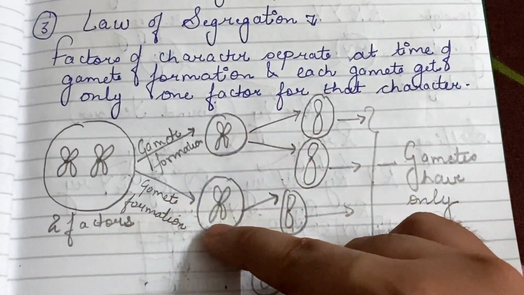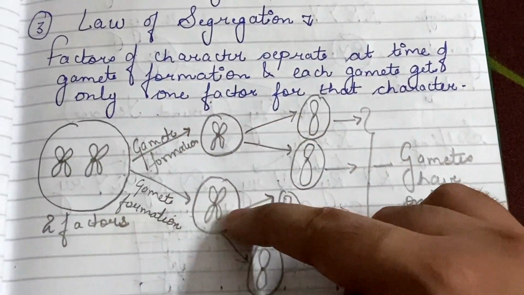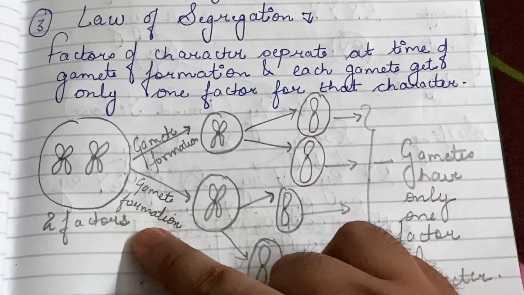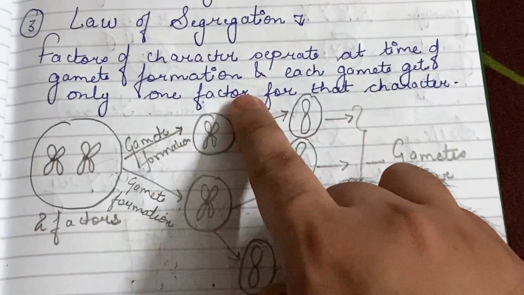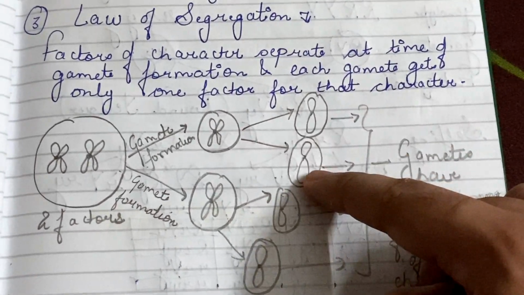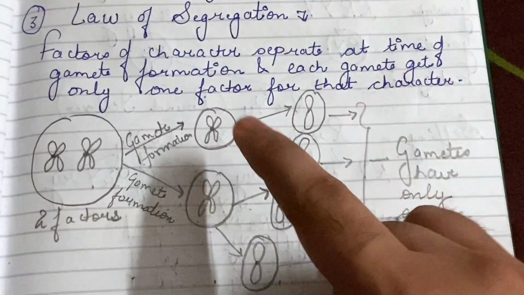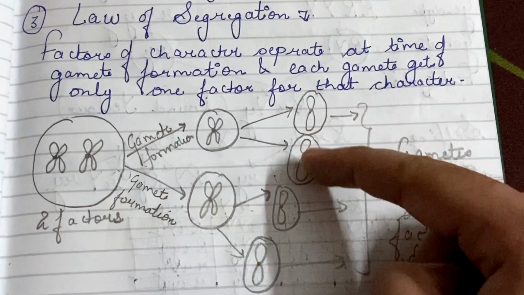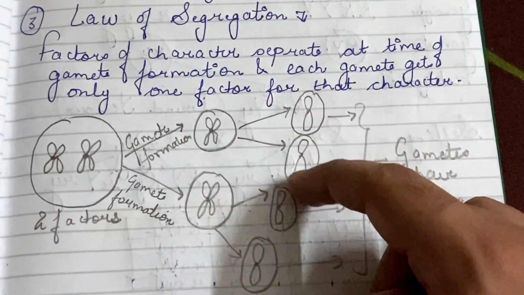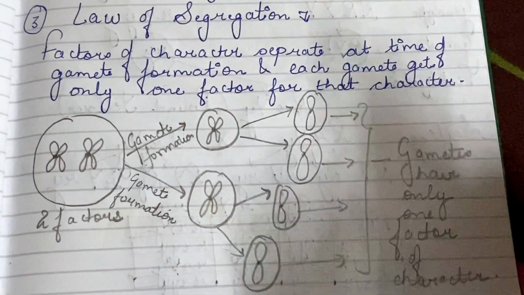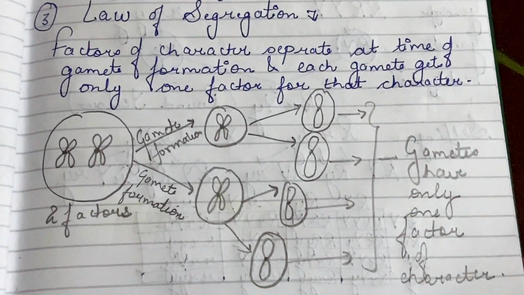As you can see, these factors are separating at the time of gamete formation, and each gamete is getting one factor of that character. As you can see here, each gamete is carrying one factor of the character. So this is the law of segregation.